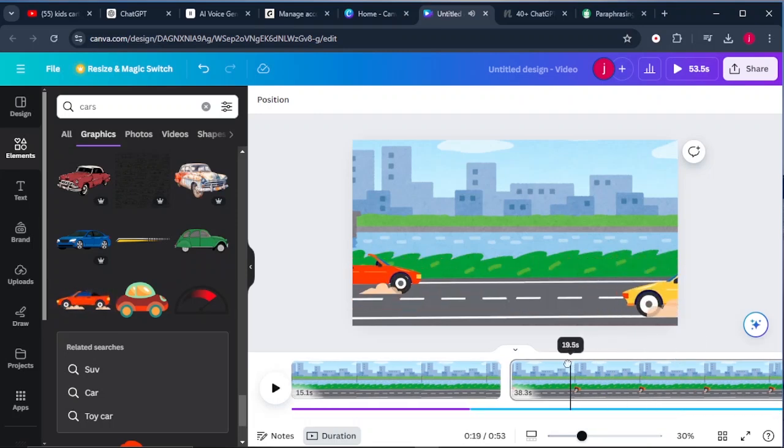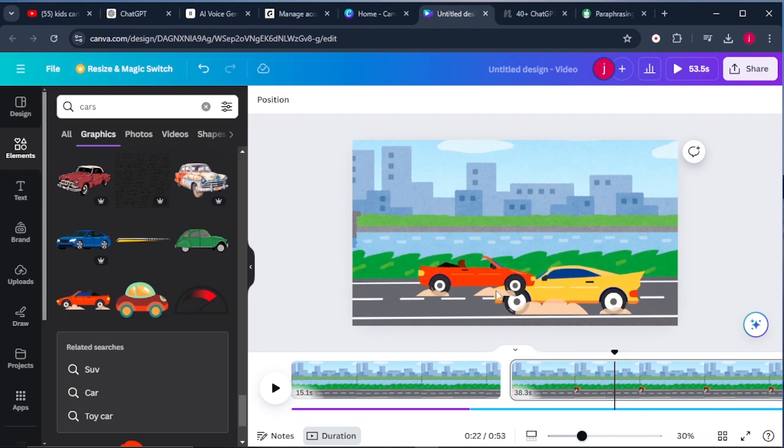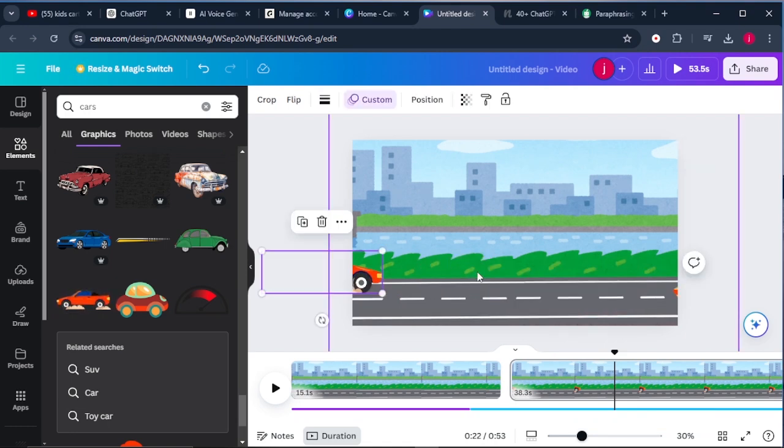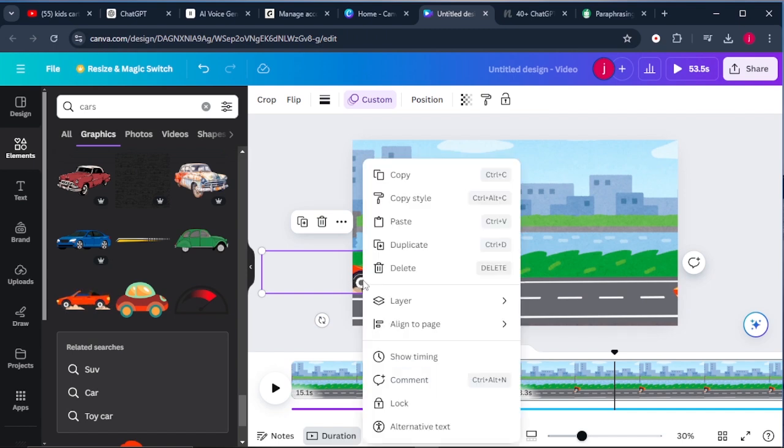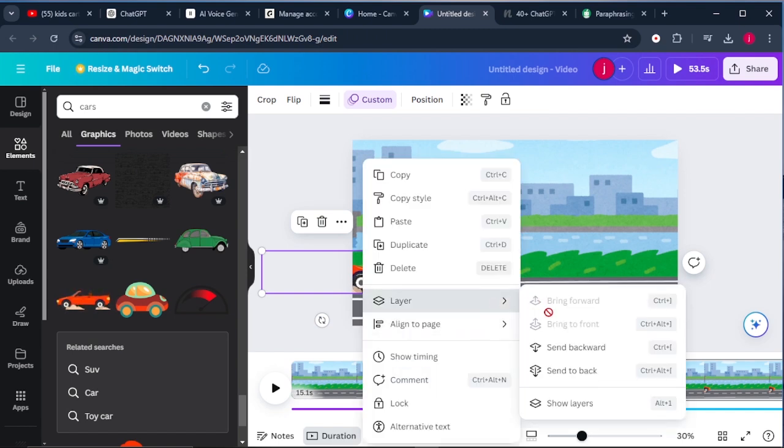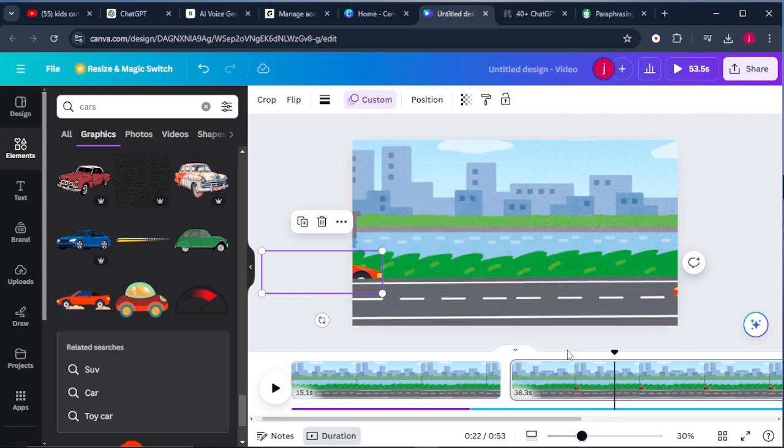Okay, so one thing I've noticed is when they reach here, I want this car to move from that other side. So what I simply have to do is I will click on this car, I will left click, and I'll come to layers, and I will send it to back like that.